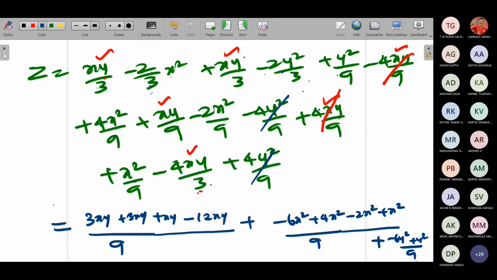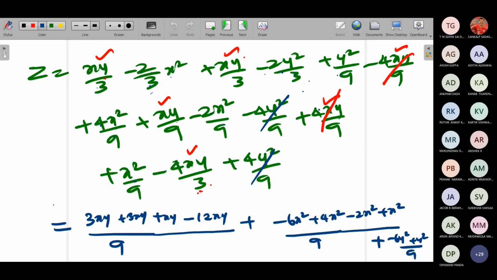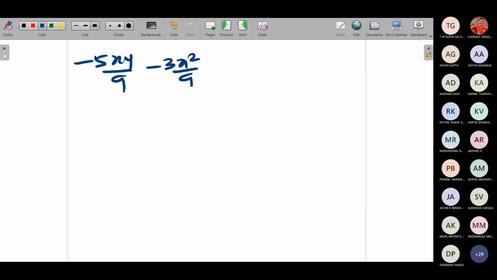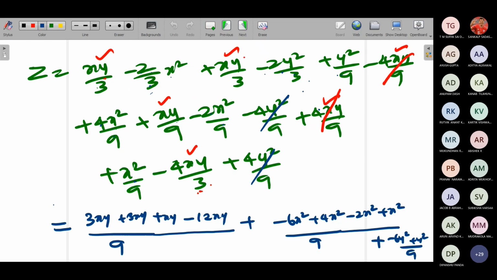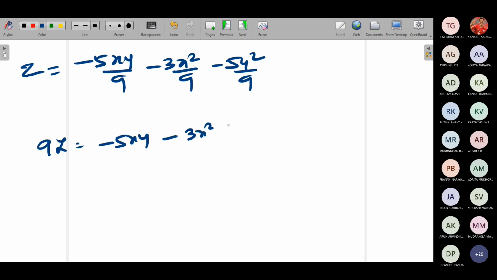Okay, now you simplify this. 7 minus 12 is minus 5xy. Minus 5xy by 9. The other term will become minus 8, minus 4, minus 3x square by 9. This term will also become minus 5y square by 9 is equals to z. Is equals to z. So you can write this as 9z is equals to minus 5xy minus 3x square minus 5y.